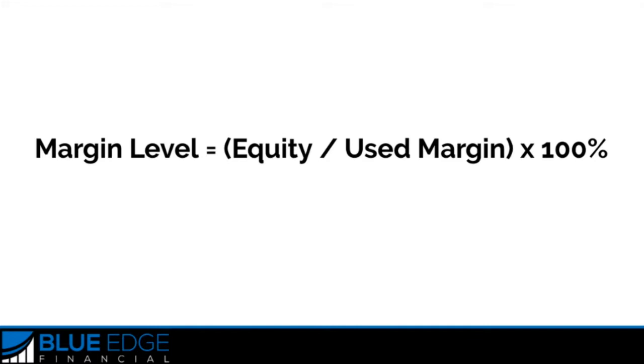If you don't have any trades open, your margin level will be 0. Margin level is used by the broker to determine if they will allow you to open any more new trades. Different brokers set different margin level limits, but most brokers set this limit at 100%. So when your equity is equal to or less than your used margin, you will not be able to open any new positions because your margin level will be 100%.